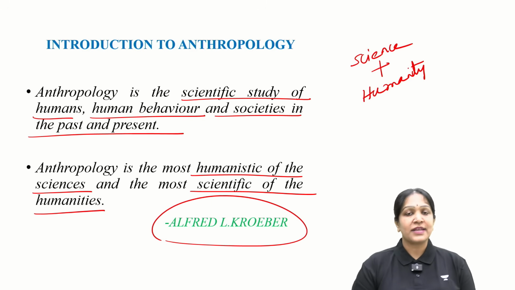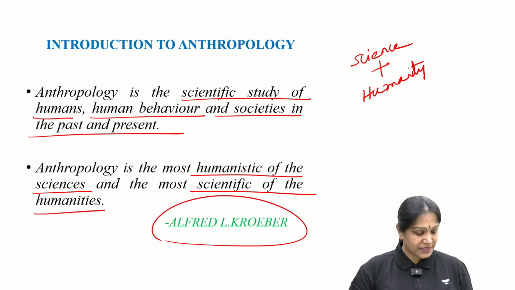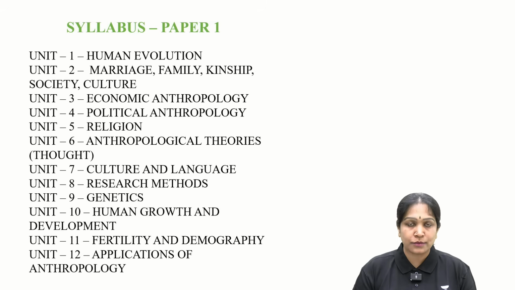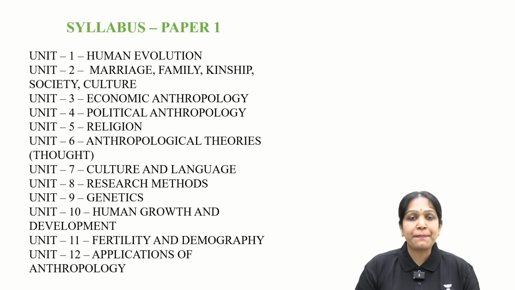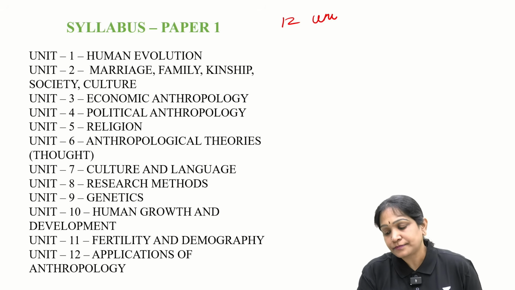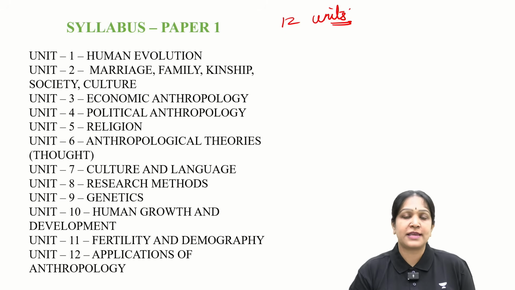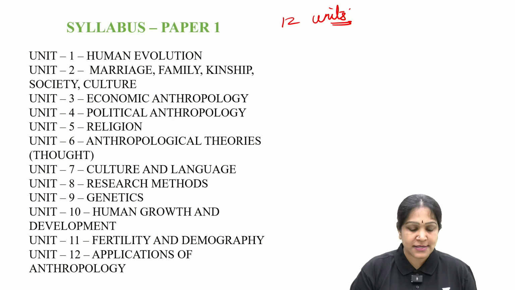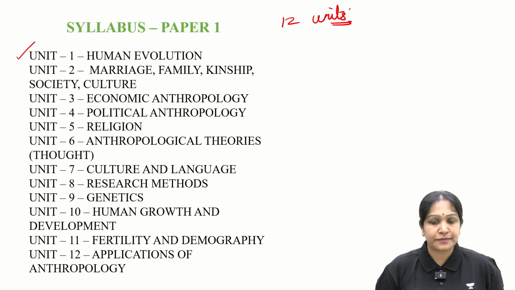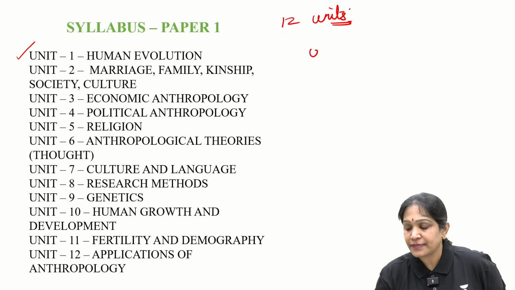Let us now see the syllabus overview of the subject. Like any other subject, in anthropology also the syllabus is organized into two papers. In the paper 1, we have a total of 12 units. Now let us see what are the topics discussed in each of these units. To start with Unit 1, Human Evolution.